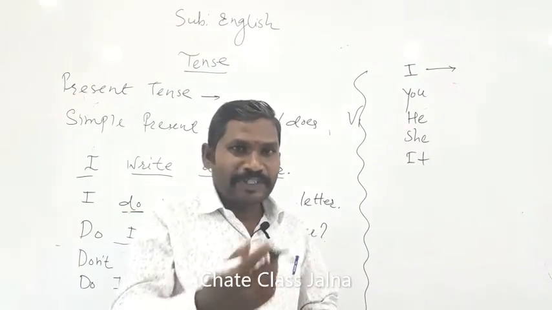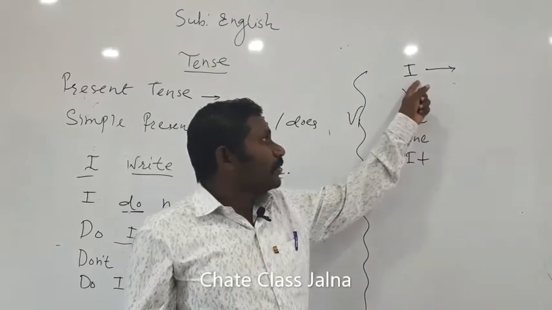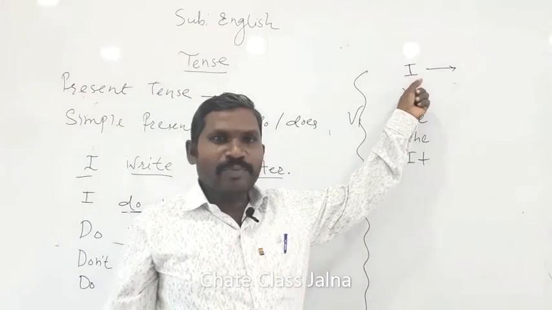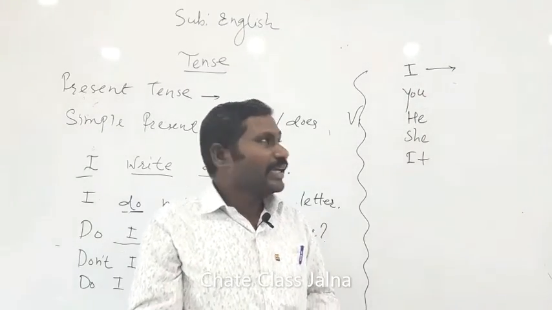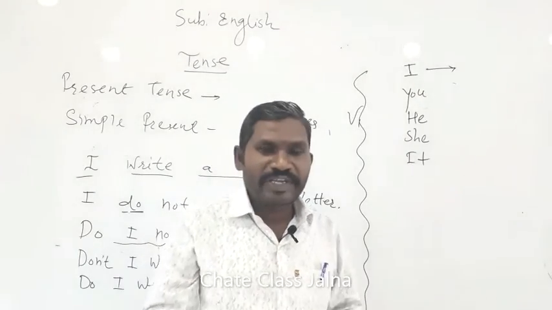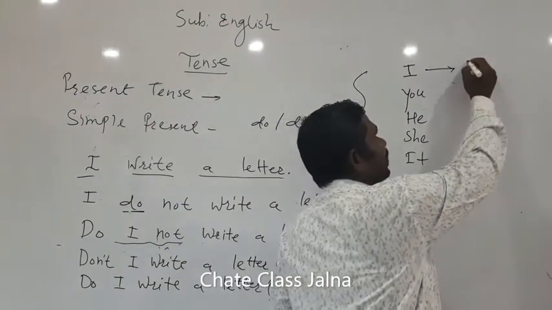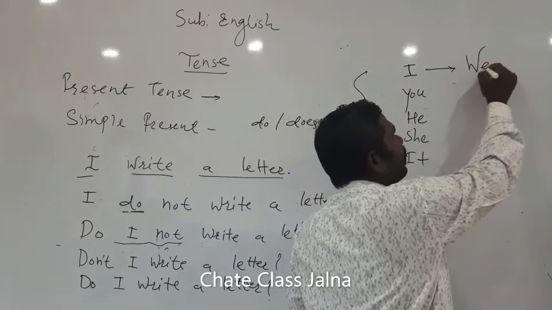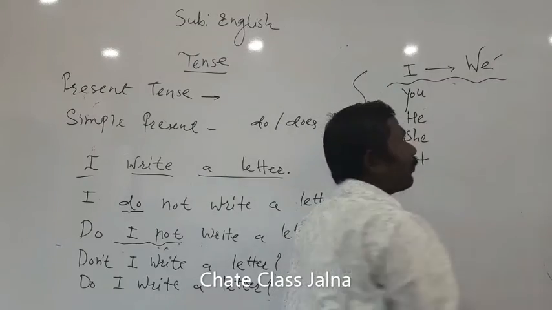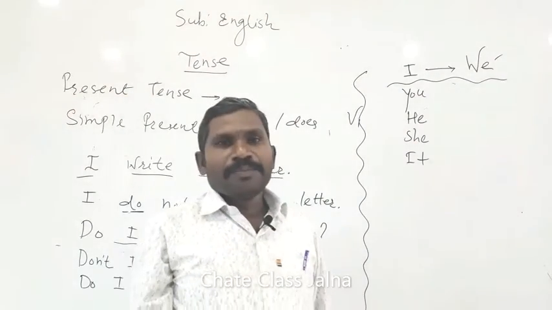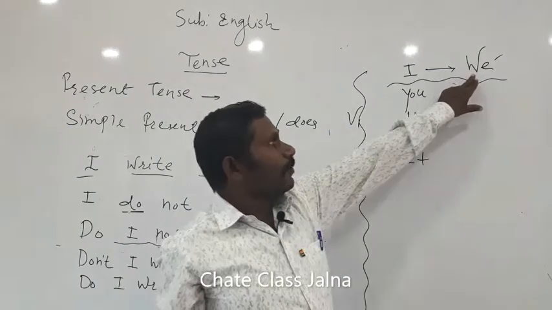But most of the time speakers can be more people at a time, while they are talking with someone else. At that time we say that more than one becomes plural, and that first person plural is we. We is first person plural.